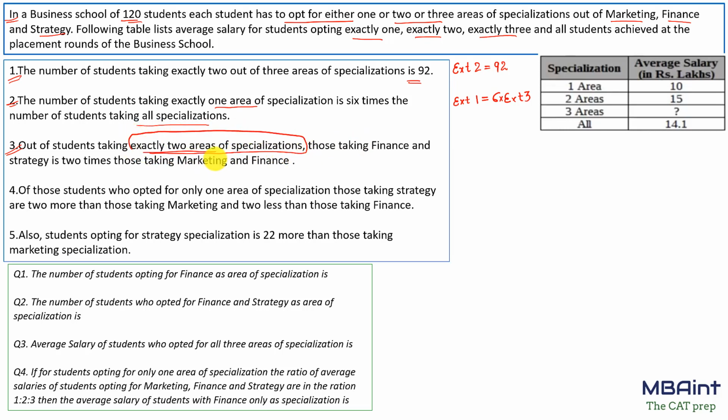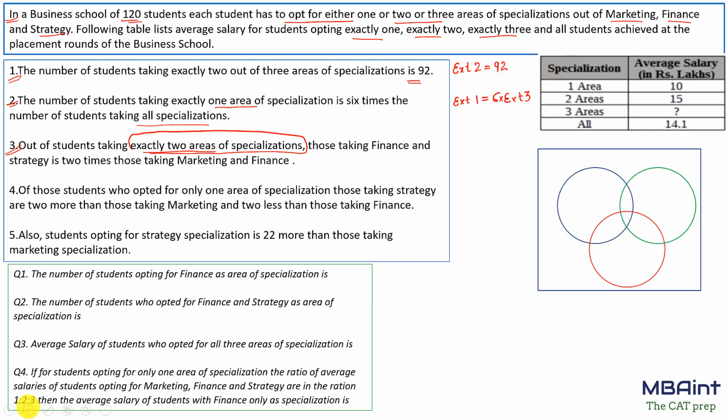So let's make a simple Venn diagram and let's try to put whatever information we have. Fine. So we have this Venn diagram. n equals 0, as we have seen in the first statement. What are the 3 areas of specialization? Marketing, finance and strategy.